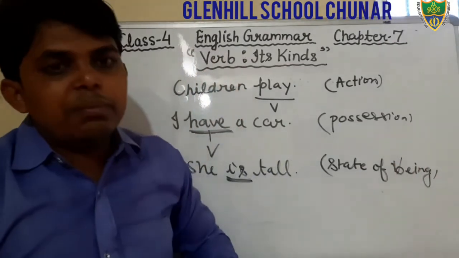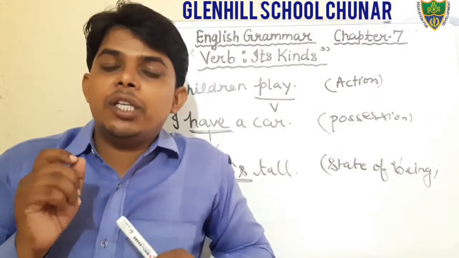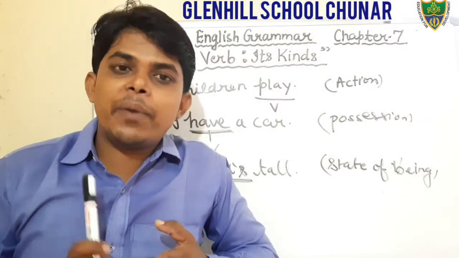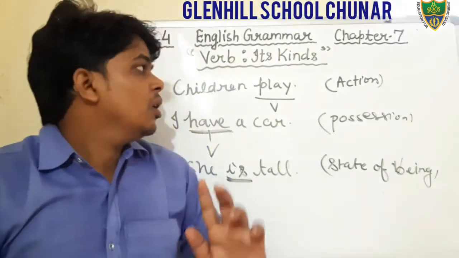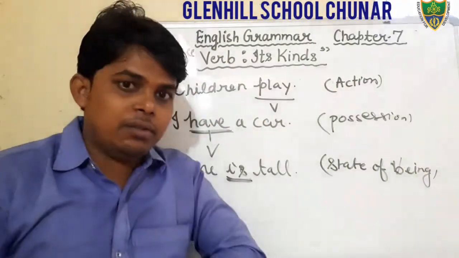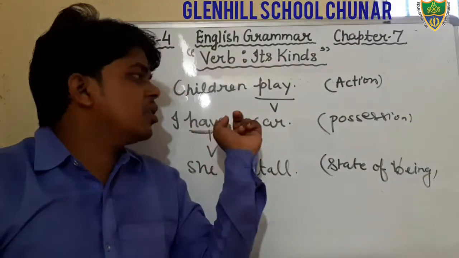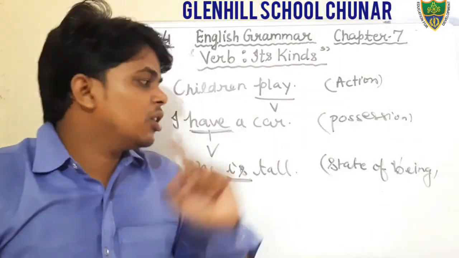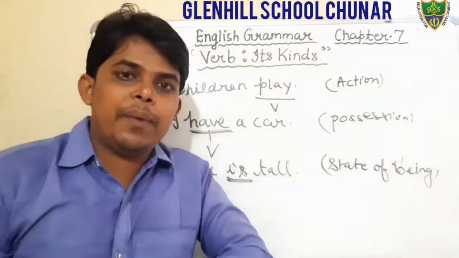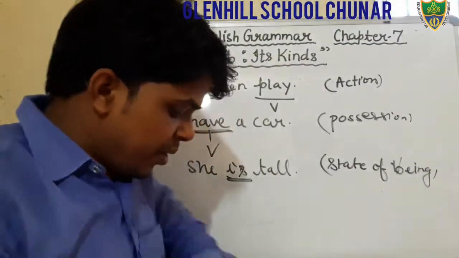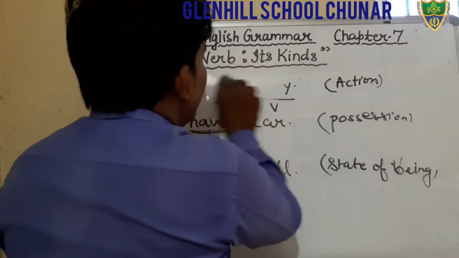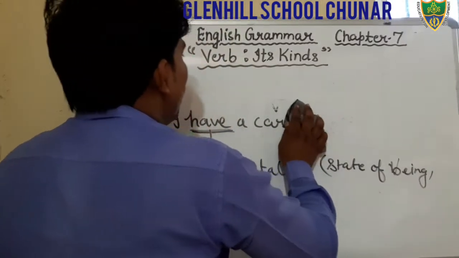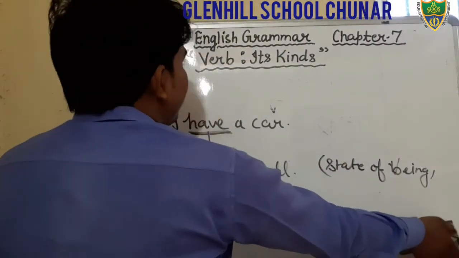So, on the basis of these examples, we can say that verb is a word that denotes an action, position, relation or state of being. Examples we have seen. In the first sentence, it shows the action. In the second sentence, the verb shows the position. In the third sentence, it shows the state of being. And you have written all these things in the previous classes. Dear students, the kinds of verb we have also discussed already.